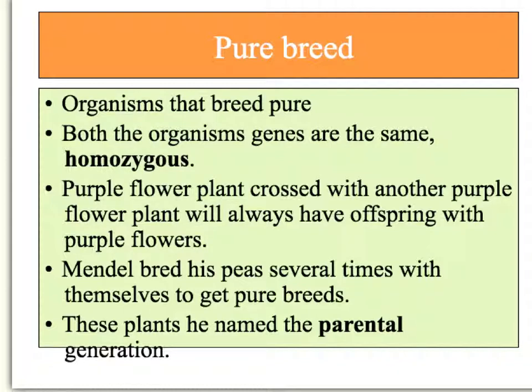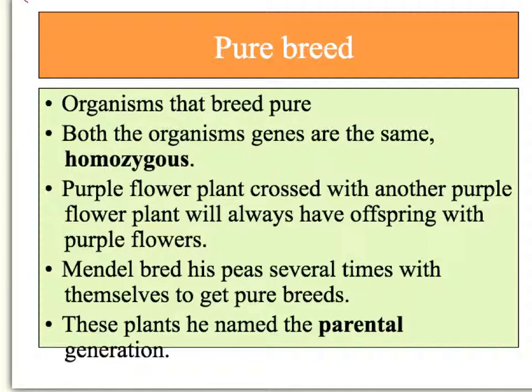So what is a pure breed? A pure breed is an organism that breeds true. So what we're basically saying is that the organism has the same copy or same alleles for a particular gene. So a purple flower plant crossed with another purple flower plant will always have offspring that are purple flowers. It's like if you take a poodle and breed it with a poodle, you're going to get poodle puppies. If you get something else, somebody wasn't pure.